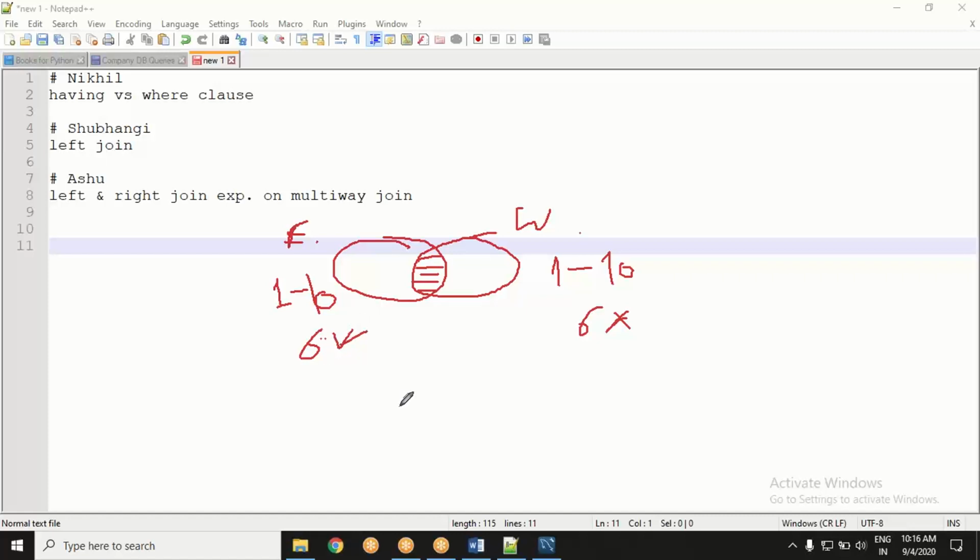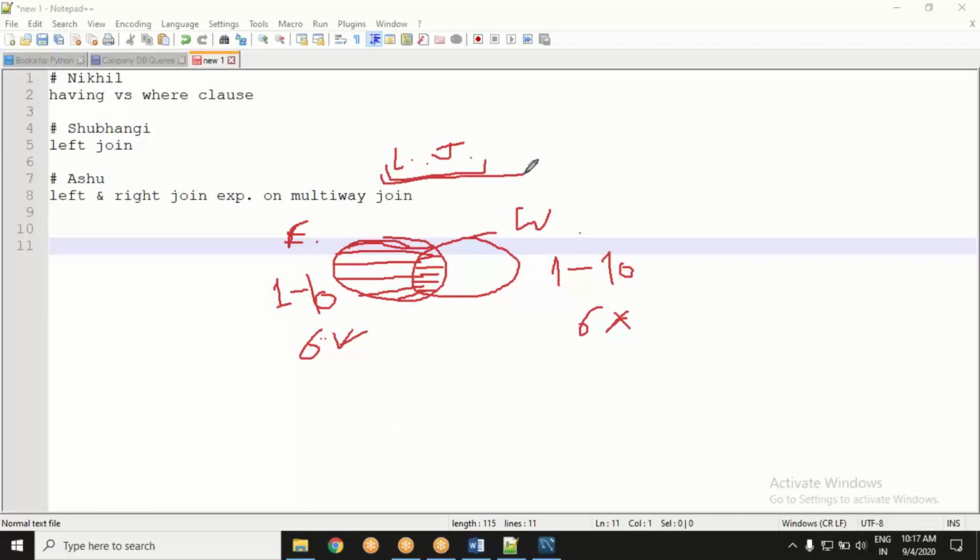But if I say I want left join, what will happen is left join will make it mandatory that all the records of the employee table will appear in the resultant table. So this becomes the case of your left join. What do you think will happen now?